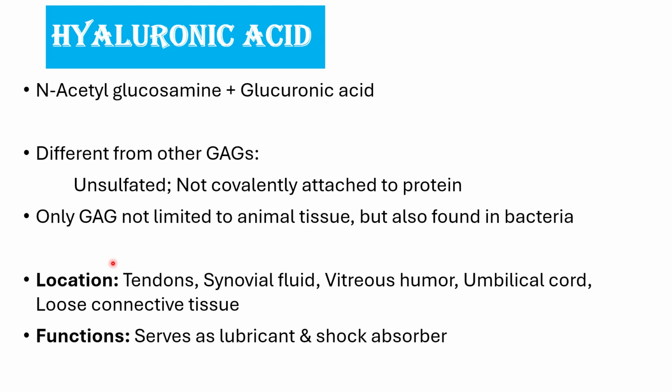Location of hyaluronic acid. It is mainly present in tendons, synovial fluid, vitreous humor, umbilical cord, and loose connective tissues. The functions of hyaluronic acid include that it serves as a lubricant and shock absorber.